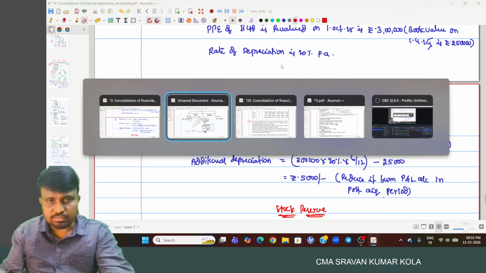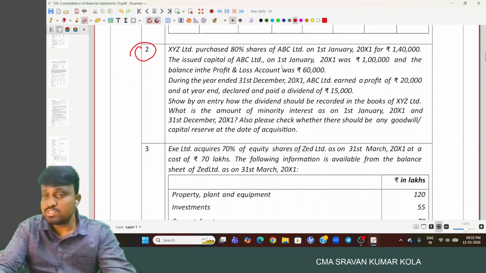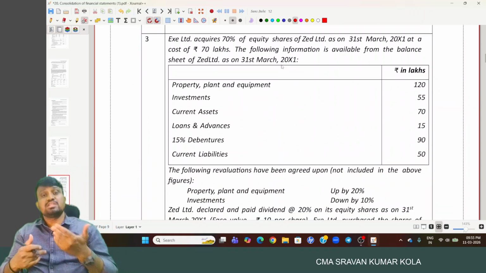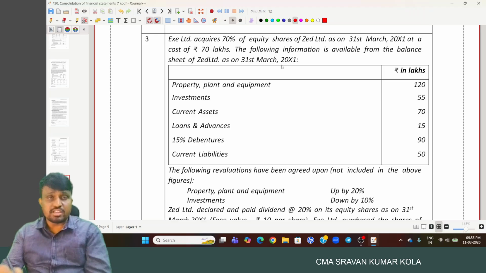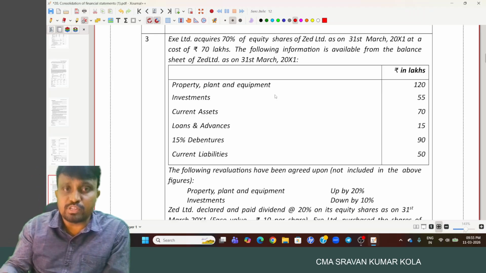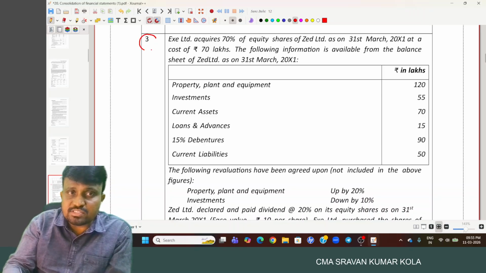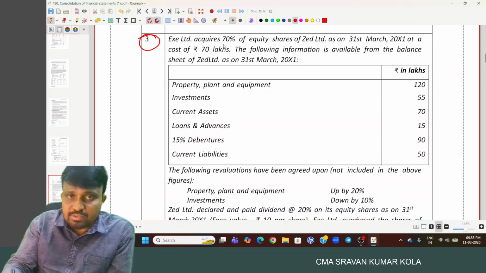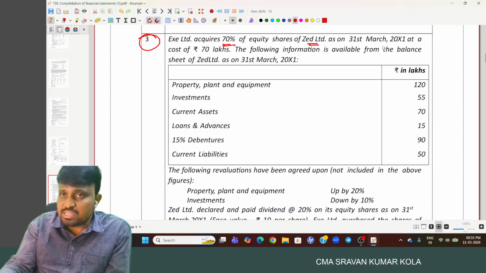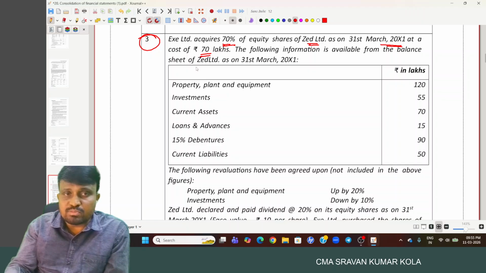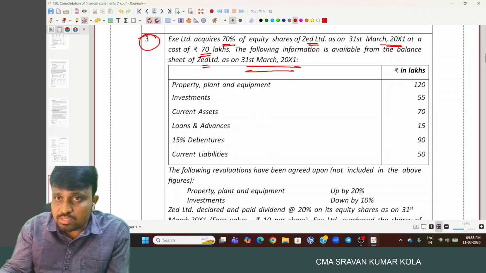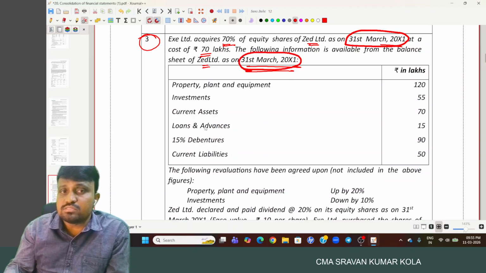Okay, so we'll do one problem, and this problem is very, very important. As we already discussed, if the share capital and pre-acquisition period profits of the subsidiary company on the date of acquisition are not provided, then what do we do? We have to consider net assets, right? Here, X Limited acquired 70% of equity shares of Z Limited as on 31st March X1 at 70 lakhs. The following information is available from the balance sheet of Z Limited on 31st March X1. Remember, here the balance sheet is on the date of acquisition.